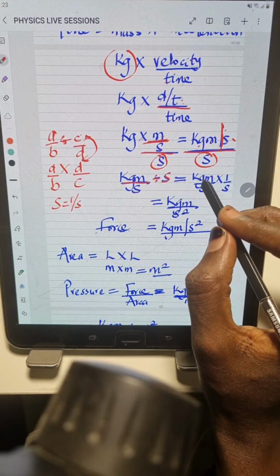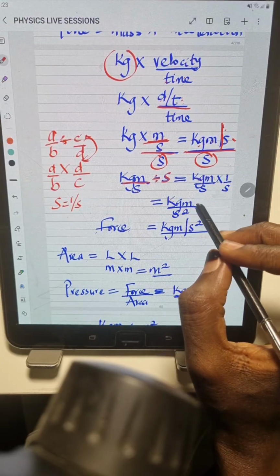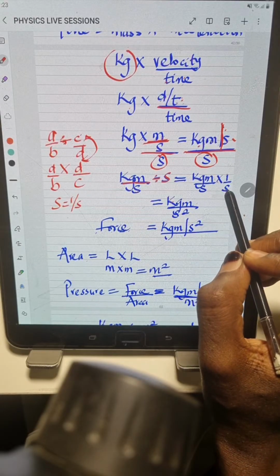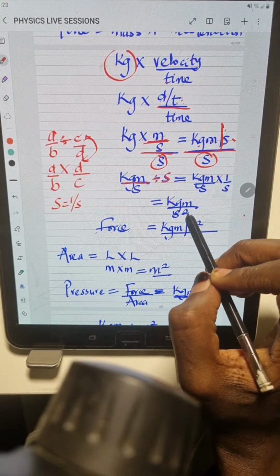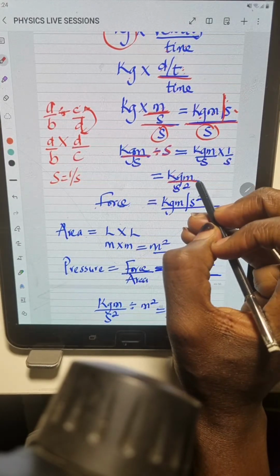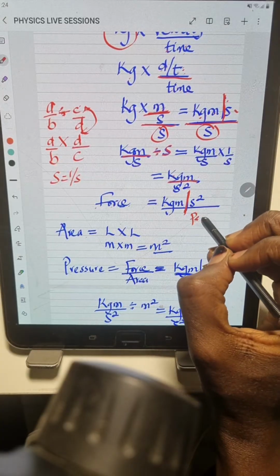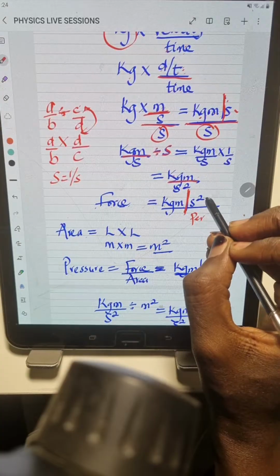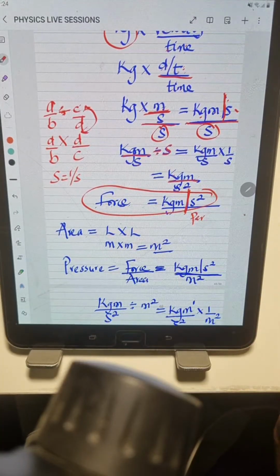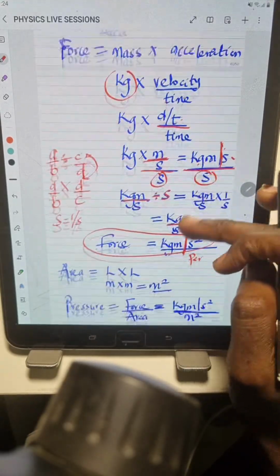So this is kilogram meter over s times 1 over s. Kilogram meter times 1 is kilogram meter. That's what we have at the numerator. The denominator is s times s, which is s square. So simplifying this is kilogram meter per second square, where this line is the division line, which stands for this slash here, which we call per. So this is the unit for force. But the question is asking us the unit for what? Pressure, not force. And pressure is force over area, right?